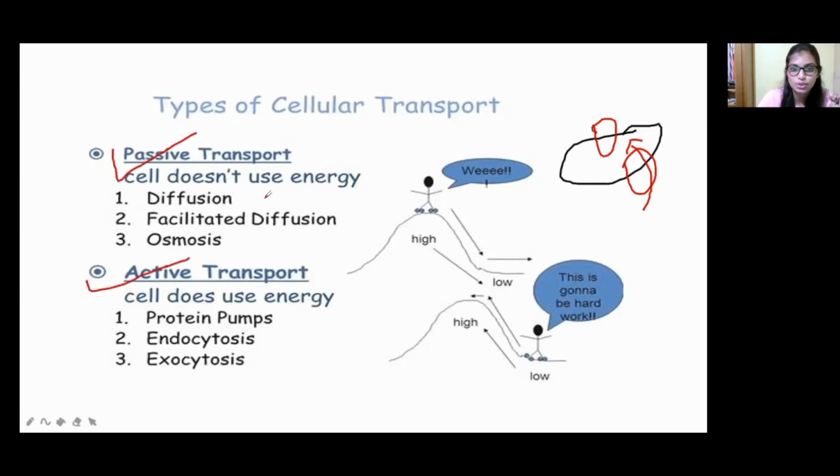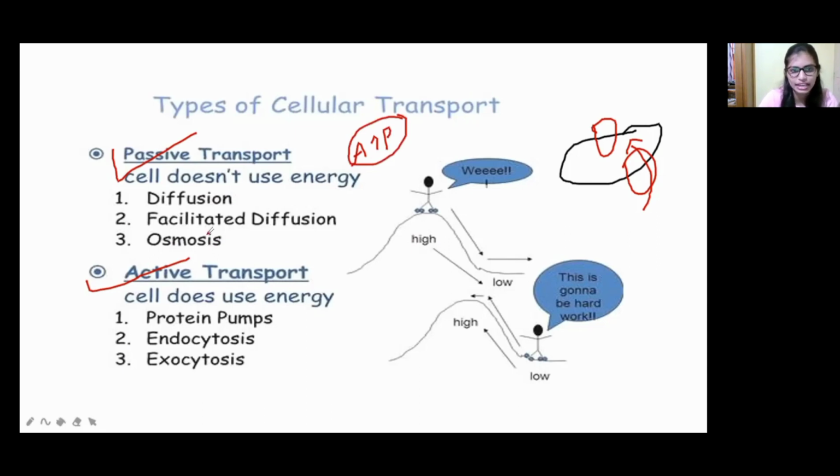In passive transport, what happens? The cell doesn't use energy. Energy is nothing but ATP. Passive transport doesn't need ATP, but active transport requires ATP. The passive transports are diffusion, facilitated diffusion, and also osmosis.